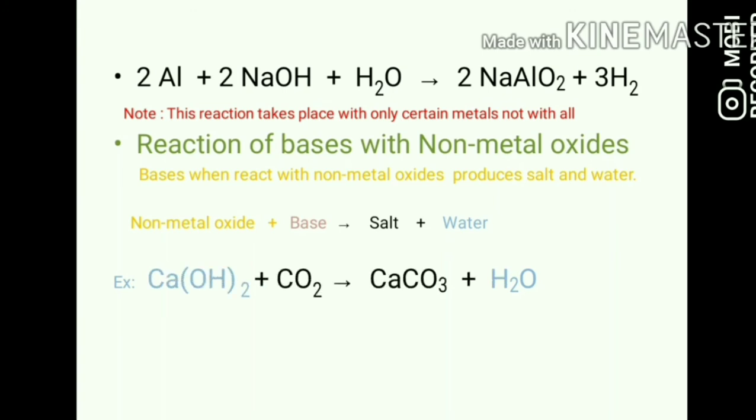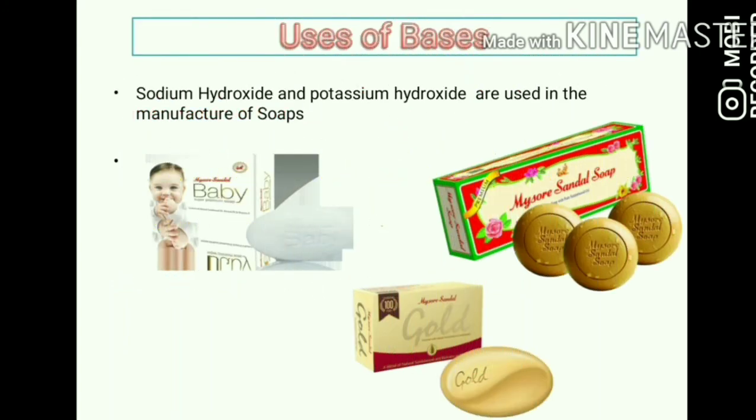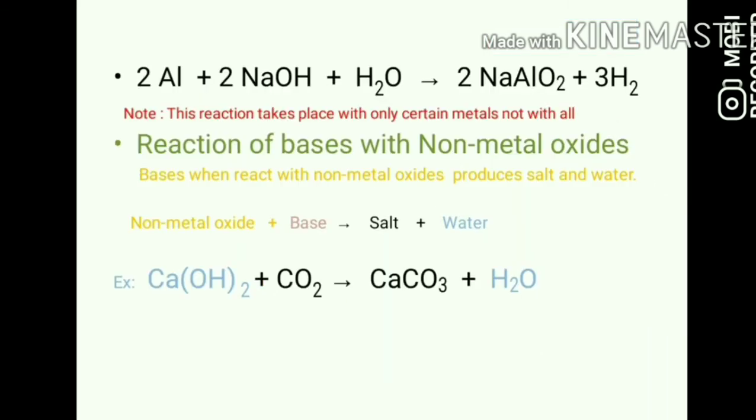Here, calcium hydroxide, a base, we add carbon dioxide, a non-metal oxide. When this is added, it forms a salt called calcium carbonate, and water is produced. So this is the reaction of bases with non-metal oxides.